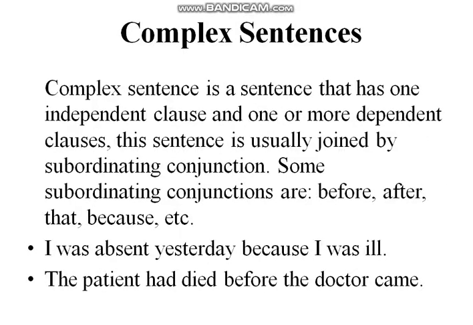A complex sentence is a sentence that has one independent clause and one or more dependent clauses. We have already discussed the dependent clause. A dependent clause is the clause which depends on the independent clause to complete its meaning, which cannot stand alone, which is always dependent. This sentence is usually joined by a subordinating conjunction, and the conjunction which we used here is called a subordinating conjunction. It is used to join one independent and one or more dependent clauses.